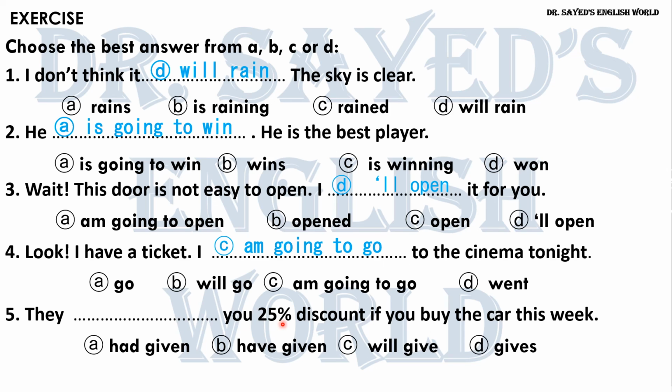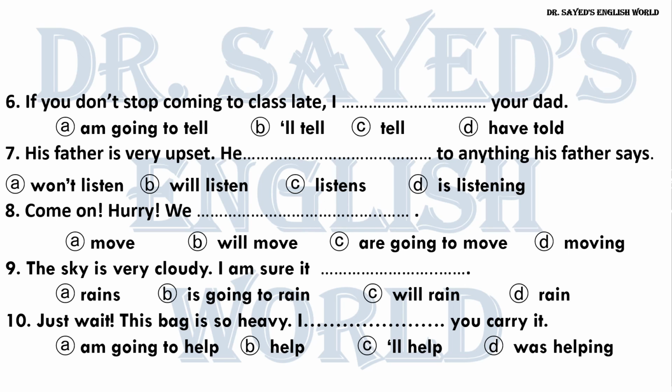Okay, let's have a look at number 5. They use 25% discount if you buy the car this week. Okay, they had given, have given, will give, or gives. And of course the right answer is will give. And by the way, this is an offer. Okay, let's move to number 6. If you don't stop coming to class late, I will tell your dad. This is a threat, by the way. ده طبعا ده تهديد. I'm going to tell, I'll tell, till I have told. And of course I'm going to say I'll tell because it's a threat. لأنه تهديد هقول I'll tell.